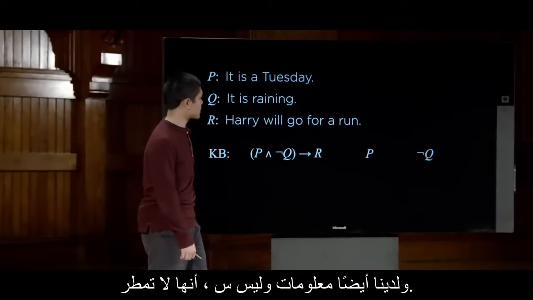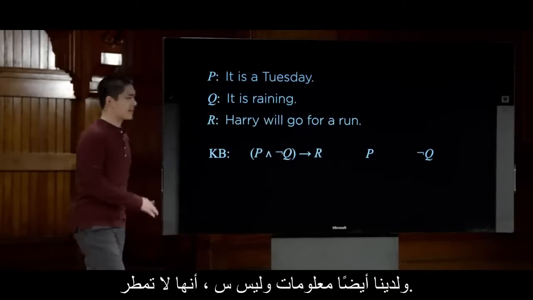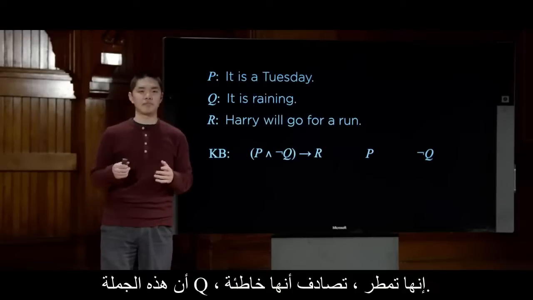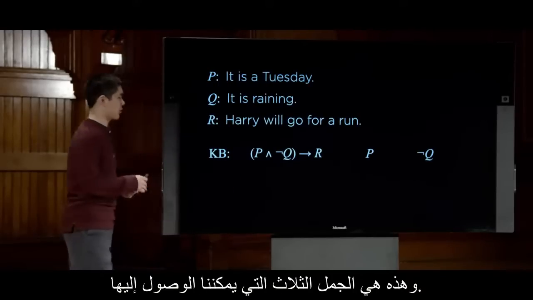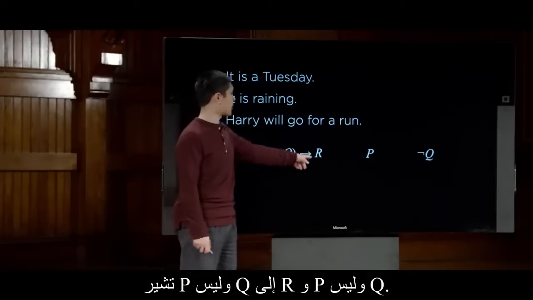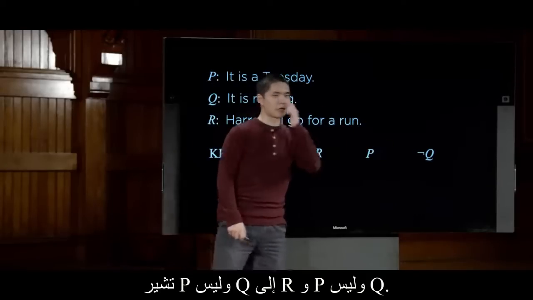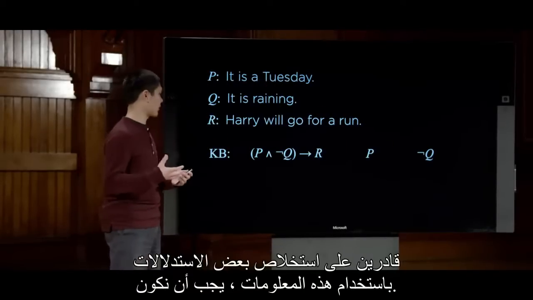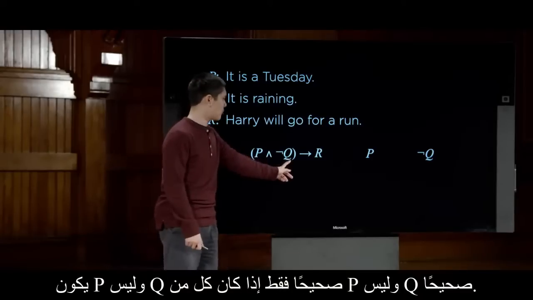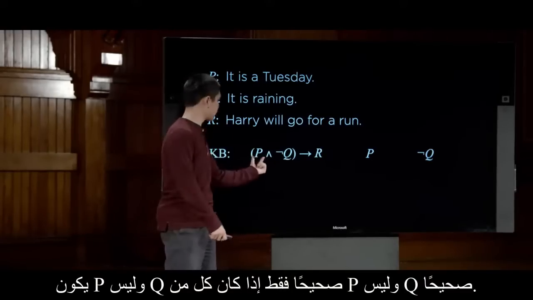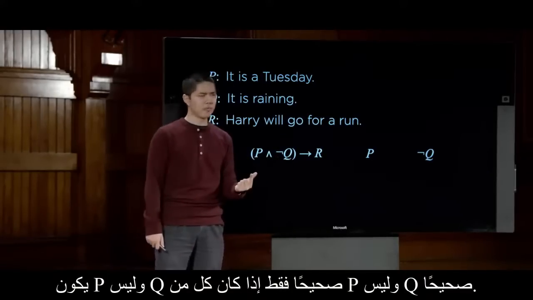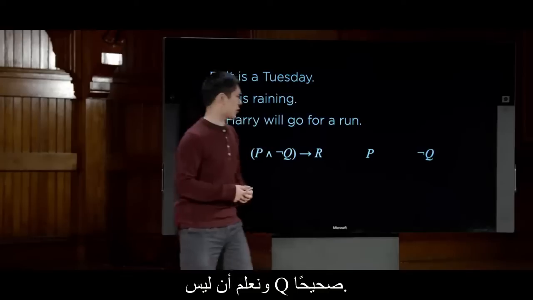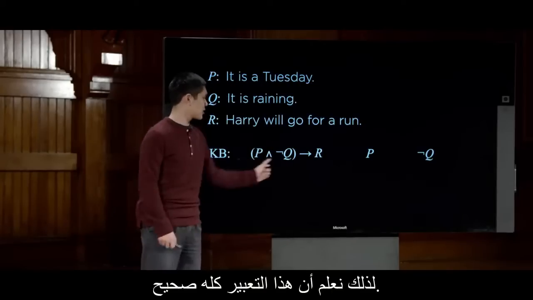And we also have the information not Q, that it is not raining, that this sentence Q, it is raining, happens to be false. And those are the three sentences that we have access to. P and not Q implies R, P, and not Q. Using that information, we should be able to draw some inferences. P and not Q is only true if both P and not Q are true. Well, all right, we know that P is true, and we know that not Q is true. So we know that this whole expression is true.